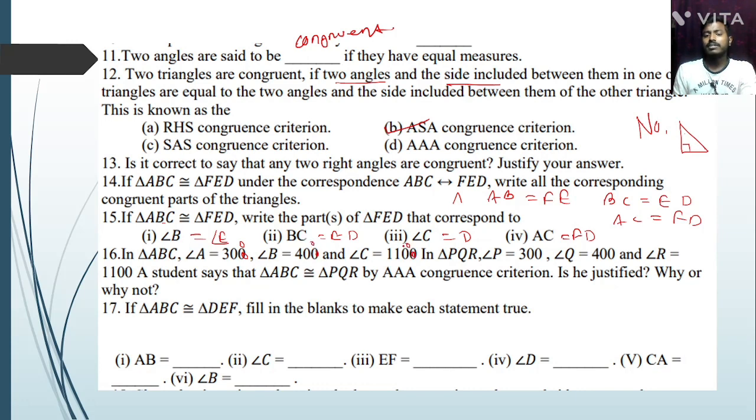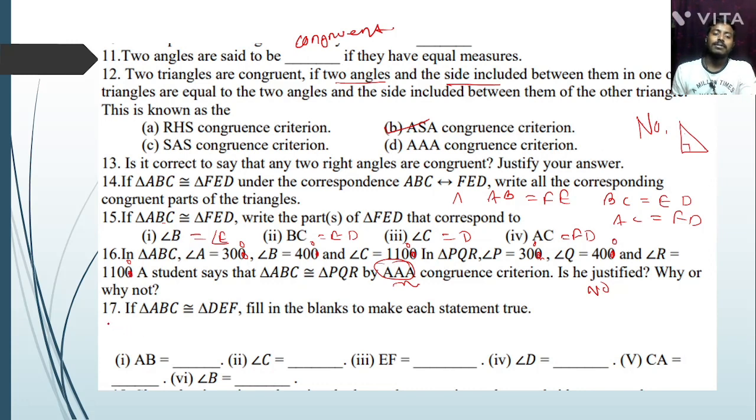Triangle PQR, P equal to 30 degrees, Q equal to 40 degrees, then R equal to 110 degrees. A student said that triangle ABC is congruent to triangle PQR by the AA congruence criteria. Is he justified? No, because there is no such condition, that is AAA. So next question, question number 17.